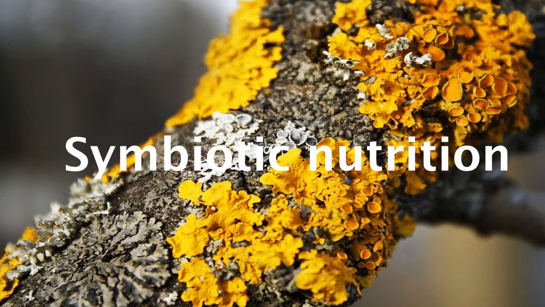When two or more than two different types of plants live together to fulfill their needs such as nutrition, protection, support, etc. with each other's help, then it is known as symbiotic nutrition. इसका मतलब जब दो या दो से ज्यादा प्लांट्स एक साथ रहते हैं फॉर देयर डिफरेंट नीड्स सच एज न्यूट्रिशन, खाने के लिए, प्रोटेक्शन के लिए, सपोर्ट के लिए, वो लोग मिलजुल के रहते हैं, दैट टाइप ऑफ न्यूट्रिशन इज कॉल्ड symbiotic nutrition. For example, lichen.